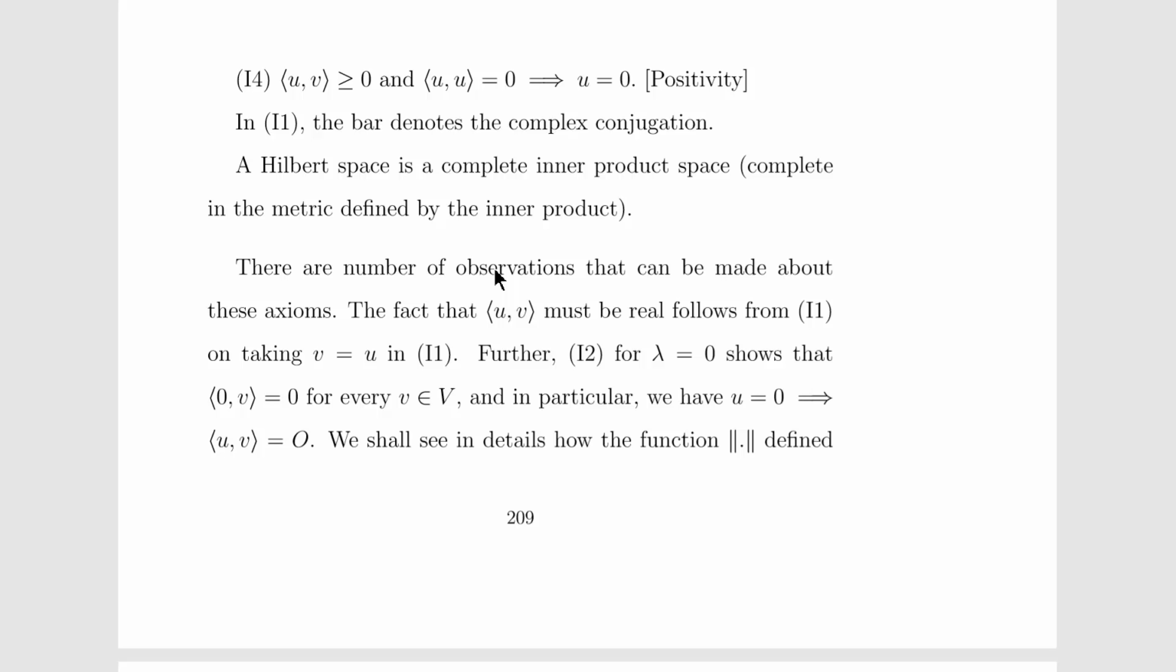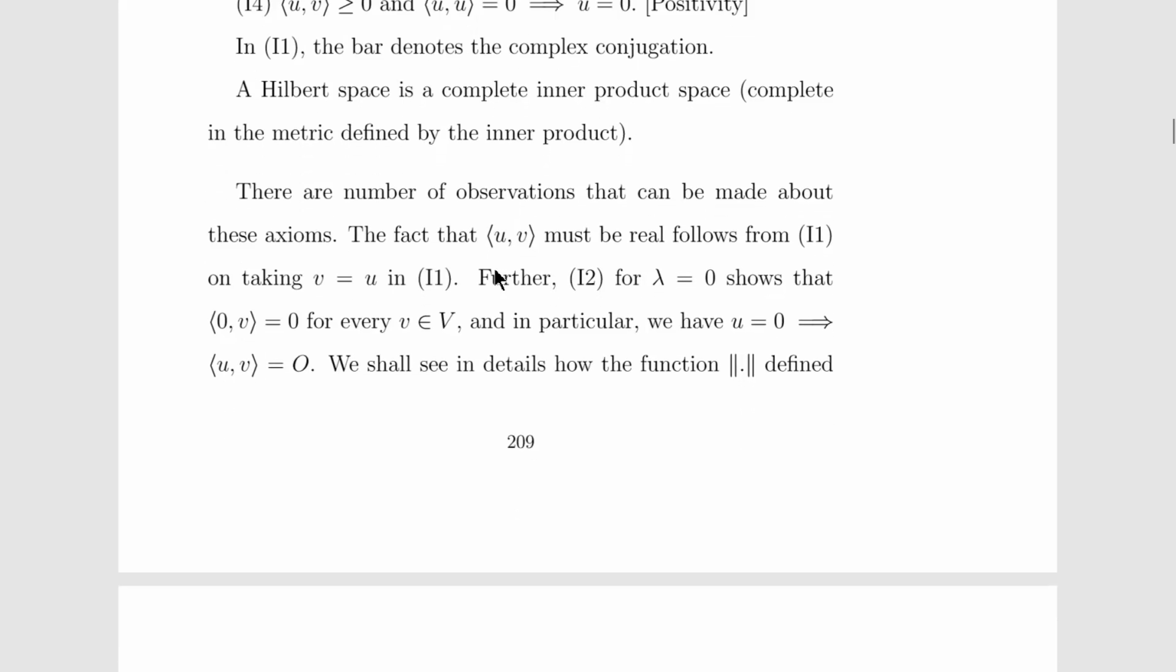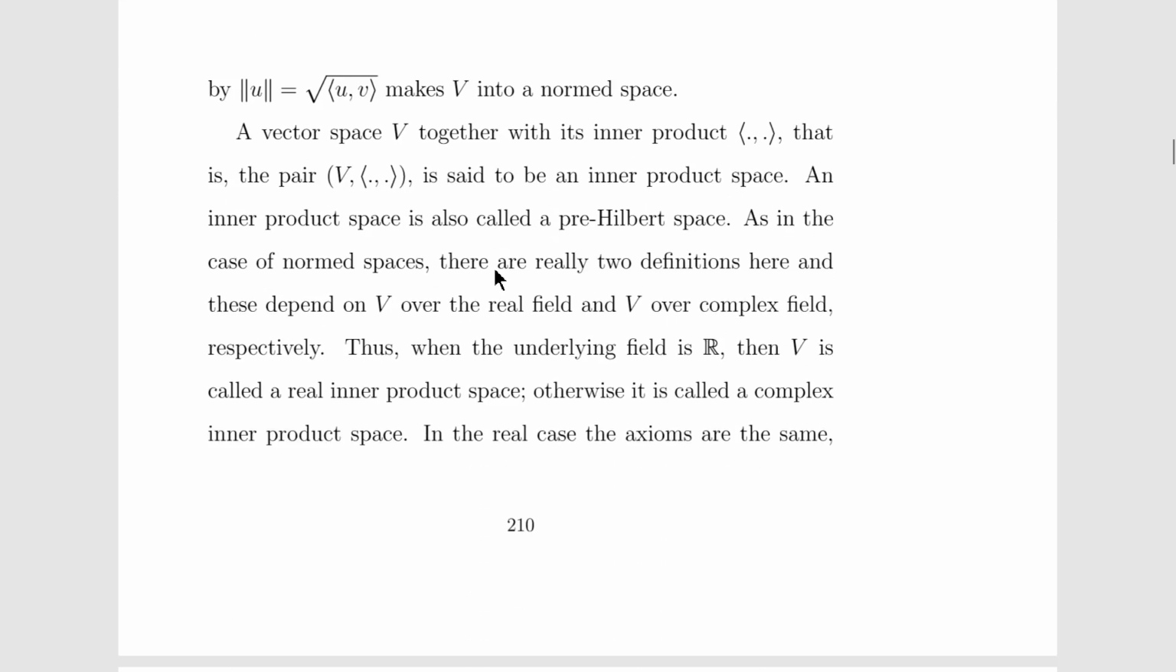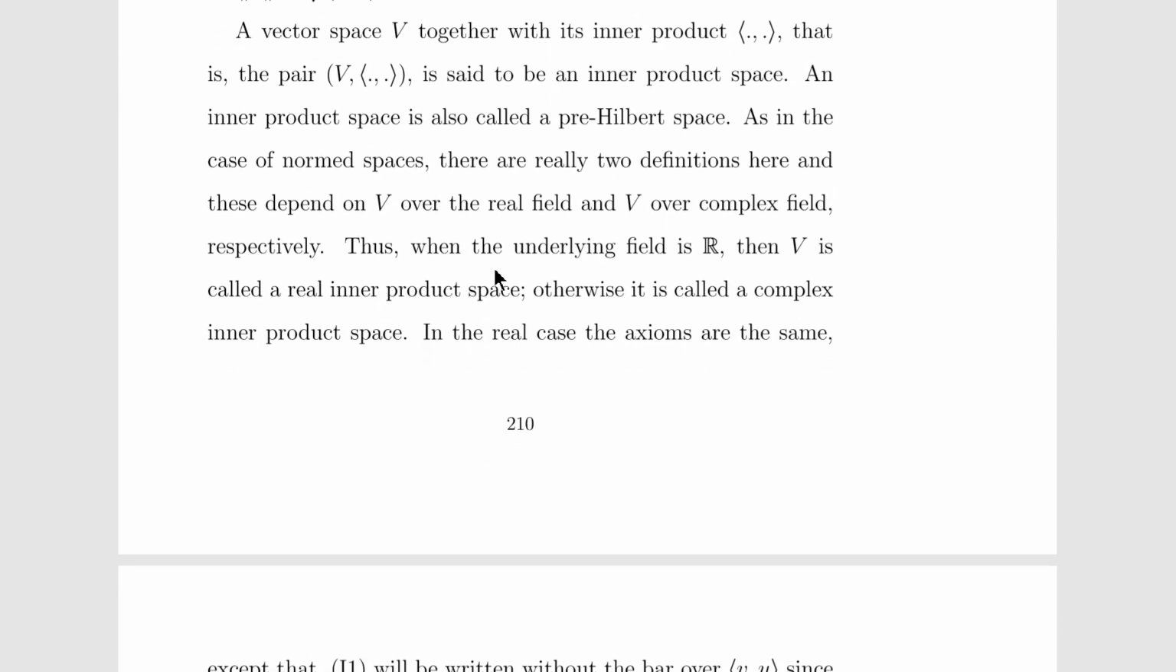Further, in the next section, we will discuss the norm defined over the inner product, which is defined as the norm of u equal to the square root of the inner product of u comma u, which makes V into a normed space. A vector space V together with its inner product is said to be an inner product space. An inner product space is also called a pre-Hilbert space. As in the case of normed spaces, there are really two definitions here, and these depend upon a vector space V over the real field and over the complex field respectively.